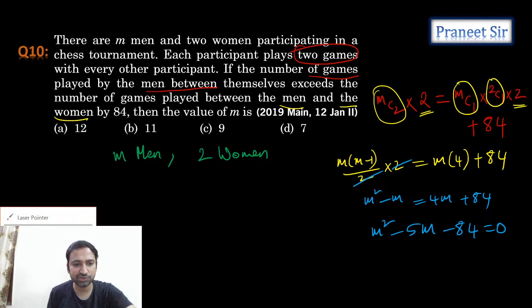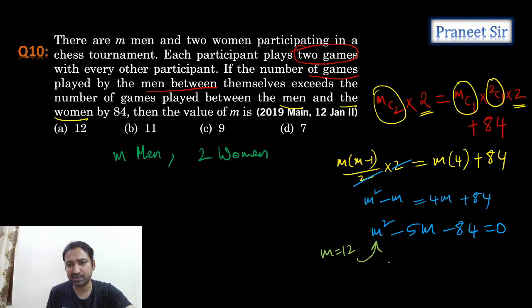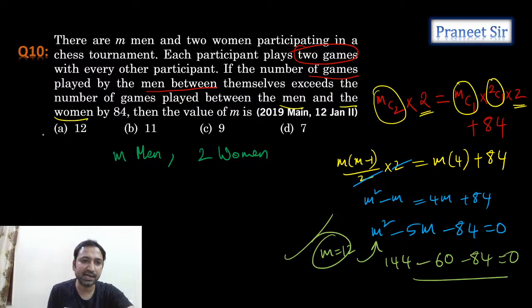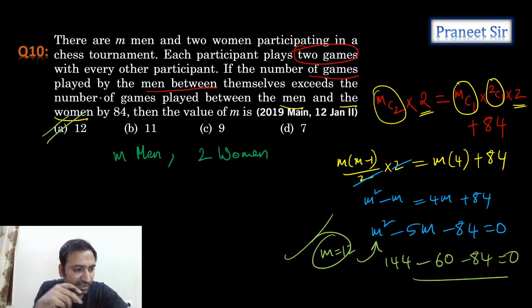Let's substitute m equals 12. If you substitute m equals 12 here, let's check whether it is satisfying or not. 144 minus 60 minus 84 equals 0. Yes, so we're getting it correct. So m equals 12 is satisfying. The first option is the correct answer. Correct now? Anyone else? That's it, right? So perfect, guys.